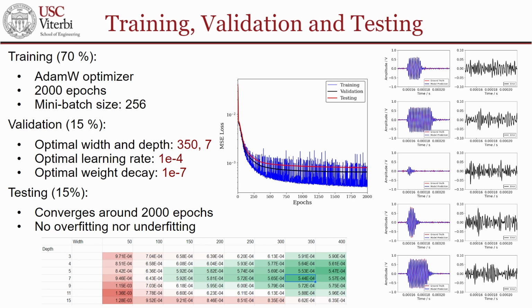Based on this structure, we tuned the learning rate and the weight decay. The best learning rate is 1e-4, and the best regularization is 1e-7. Then we used the remaining 15% of the data for testing. In the middle is the graph for the loss curves. The losses decrease rapidly before 250 epochs and converge around 2000, with no sign of overfitting or underfitting. On the right are graphs showing the ground truth of some testing data and the model predictions.